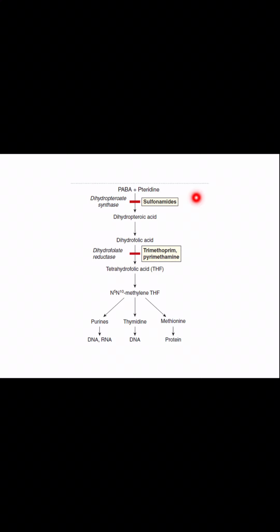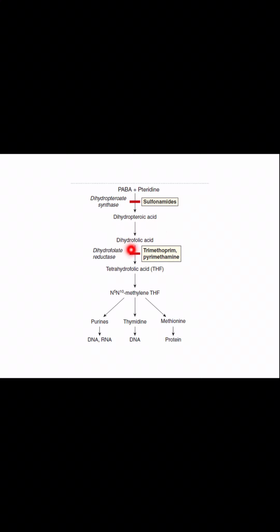So these antibiotics like sulfonamides, trimethoprim and all, they inhibit the enzymes used in the process of converting PABA plus pteridine into tetrahydrofolic acid. Look over here, PABA plus pteridine gives you dihydropteroic acid.